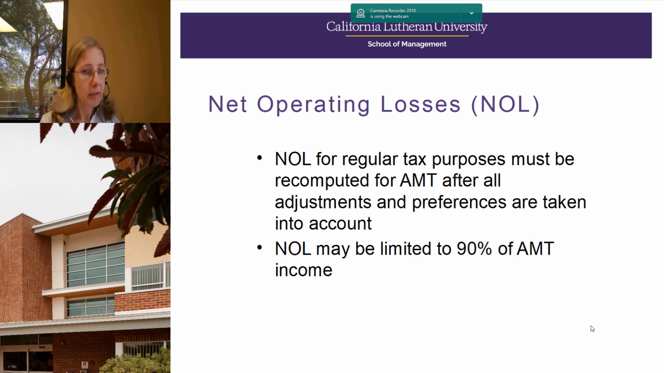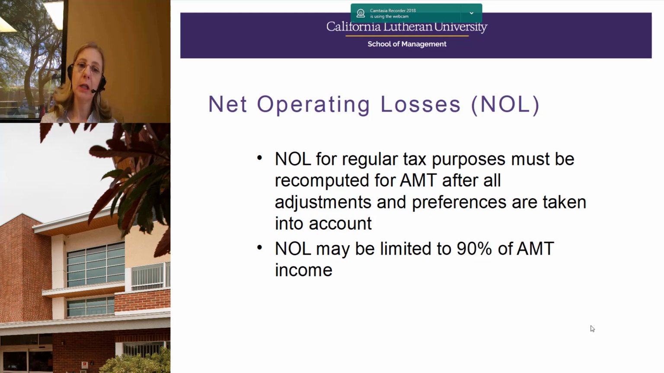Net operating losses. We have talked about net operating losses in the past. It is possible for an individual to have a net operating loss. Now, that net operating loss does have to come from business activities, so either from a Schedule C or from a K-1 that's flowing through that has a trade or business. But it is possible for an individual to have a net operating loss. Net operating losses are calculated differently for alternative minimum tax purposes.